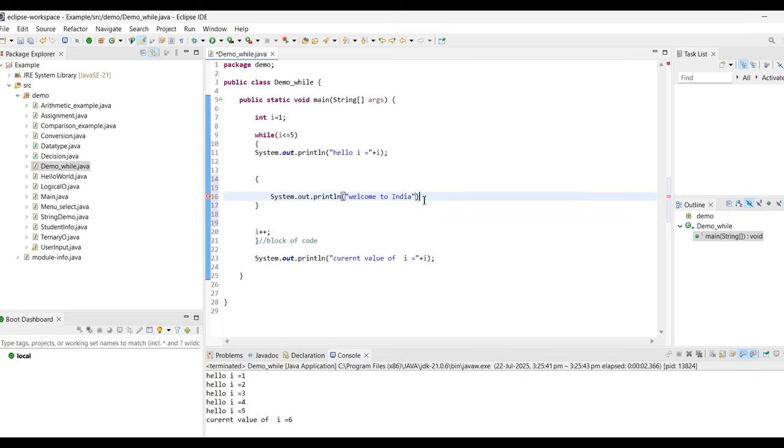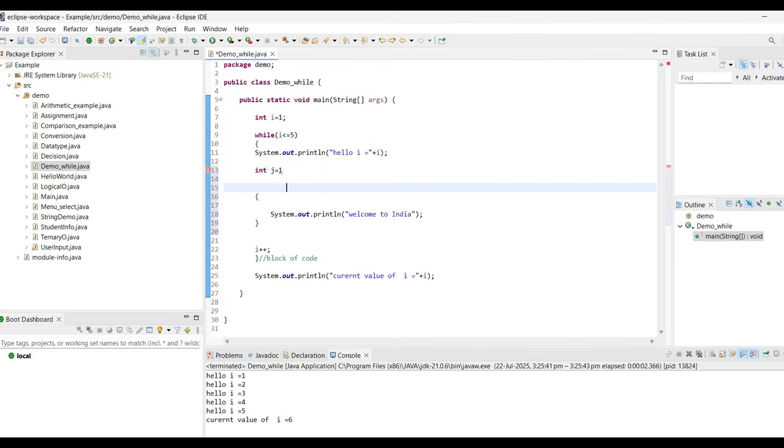And once I write this statement, I want that after printing the value of hello, i equal to 1, this statement prints 2 times. For this, I will declare another variable, int j equal to 1.